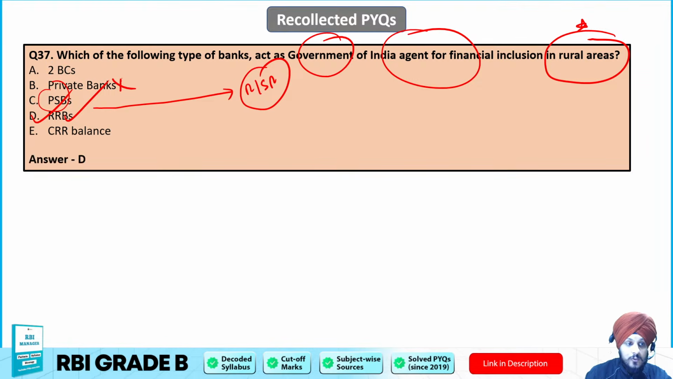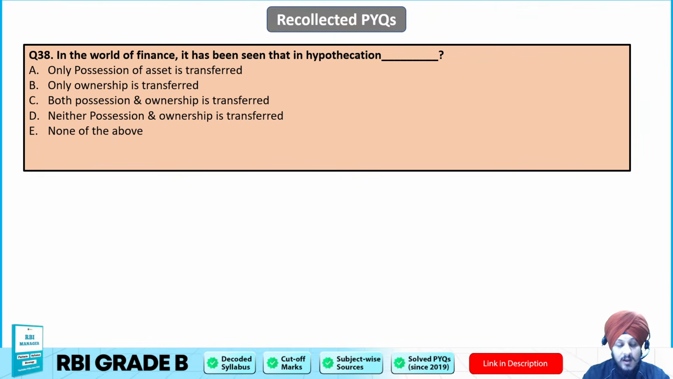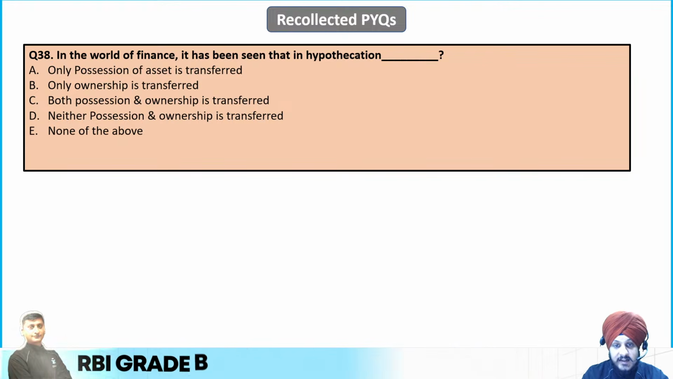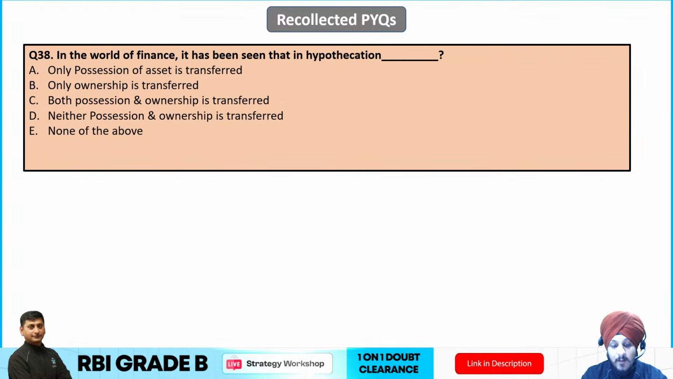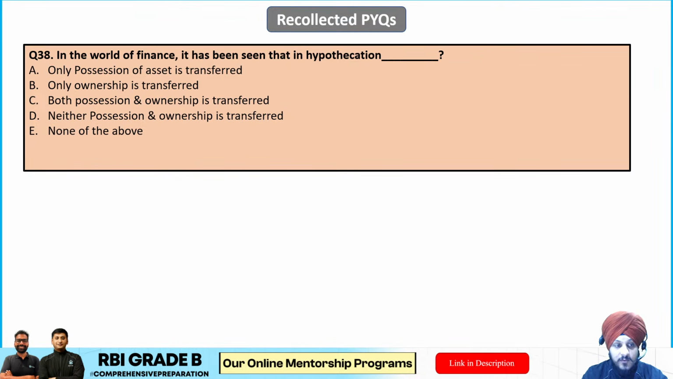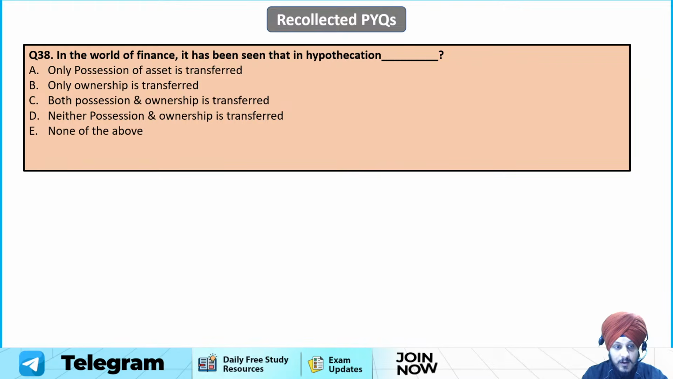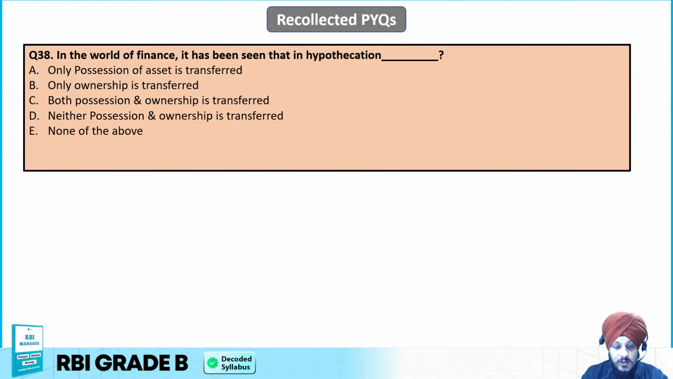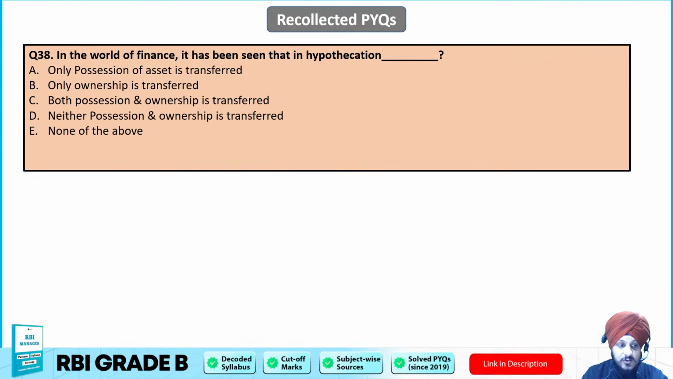Now moving on to question number 38. In the world of finance, it has been seen that in hypothecation, what happens? Option A, only possession of the asset is transferred. Option B, ownership is transferred. Option C, both possession and ownership are transferred. Option D, neither possession nor ownership is transferred. Option E, none of the above. So if you see all the options, the correct answer is going to be what?